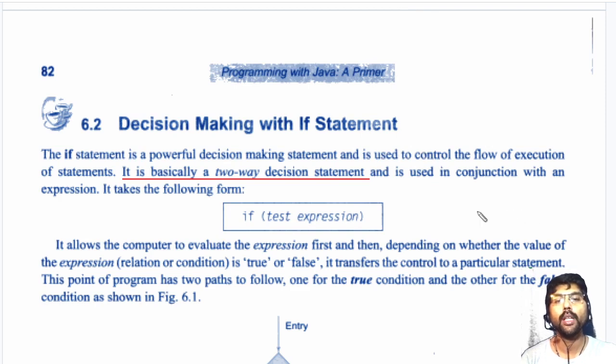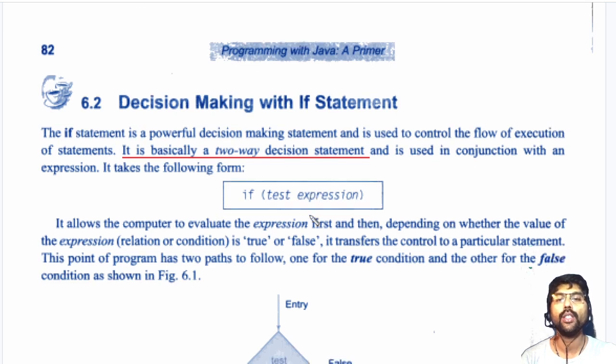When such a condition occurs, we use if statements. The if statement takes one test expression. Most of the time this expression is a relational or logical operation, which always returns true or false.